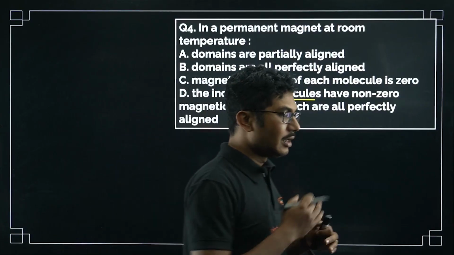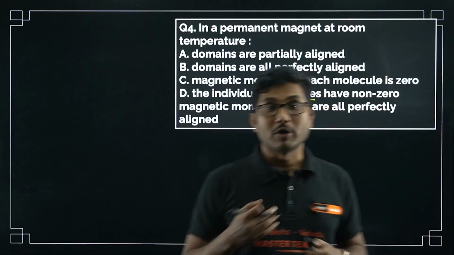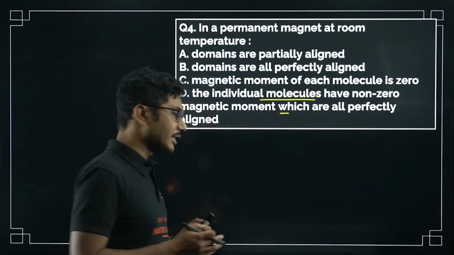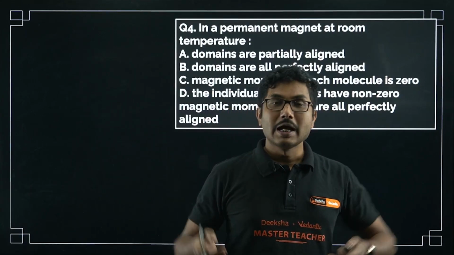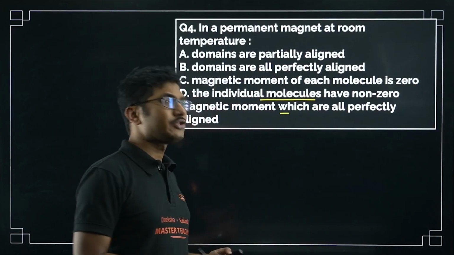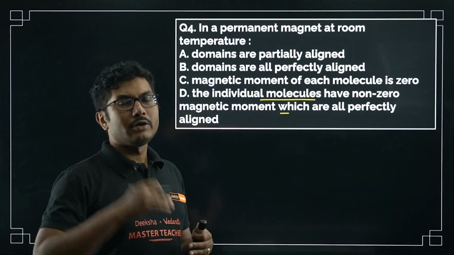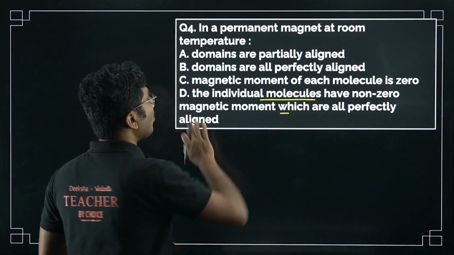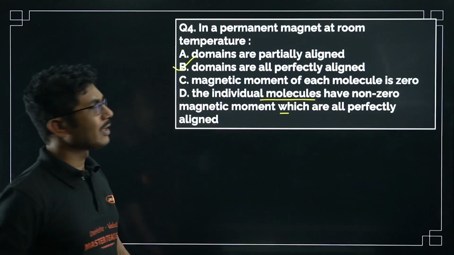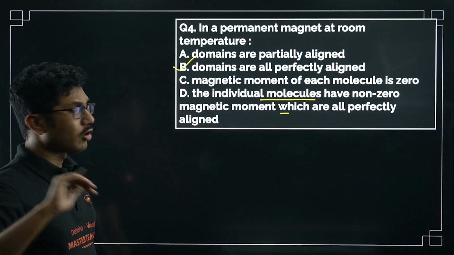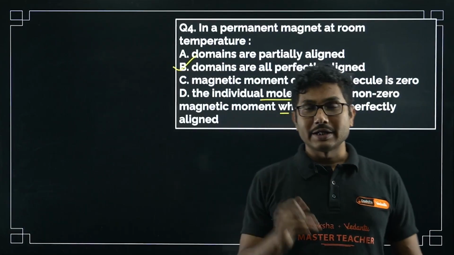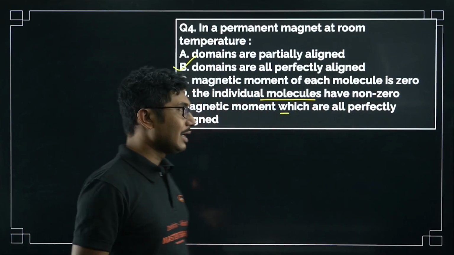The individual molecules are still vibrating, and there are some domains which are aligned and some which are not. If it is the strongest magnet, you can align all of them, which is possible, but normally at room temperature domains are aligned, obviously, but not perfectly aligned. If you take them to absolute zero, then only will all the domains be perfectly aligned.